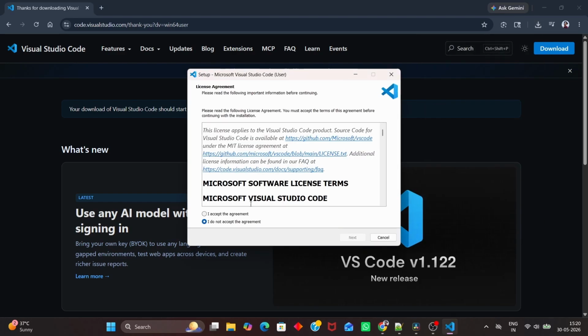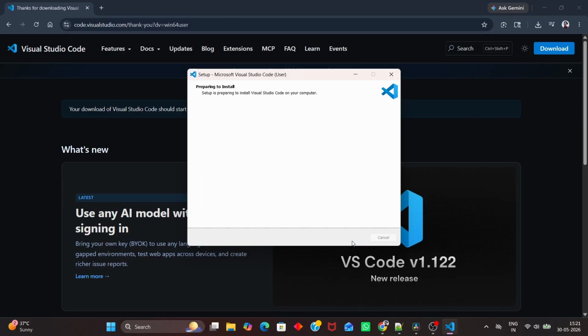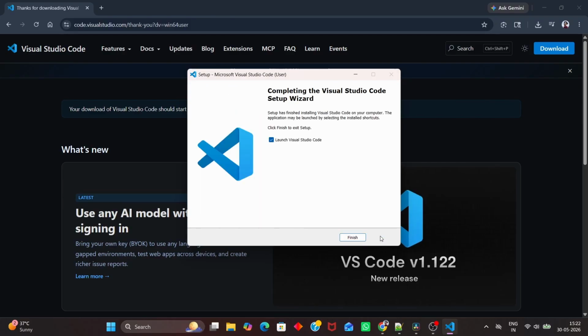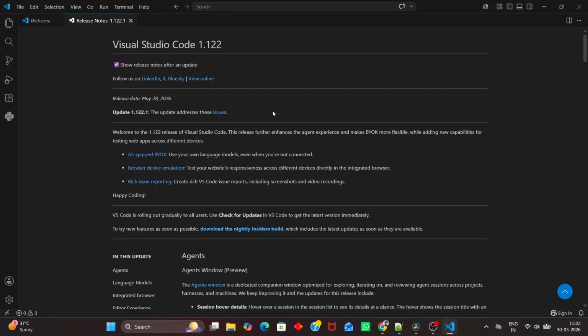A pop-up window will appear. Accept the agreement and click Next. Then click Install. It will take some time to install. Once the installation is complete, VS Code will automatically open. This is the installation process of VS Code. Now, let's see how programs are executed.